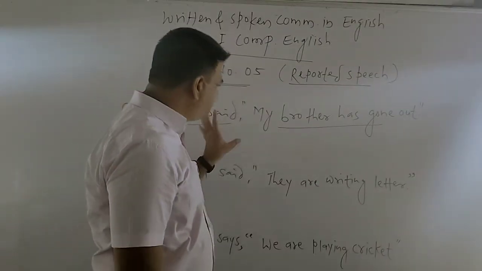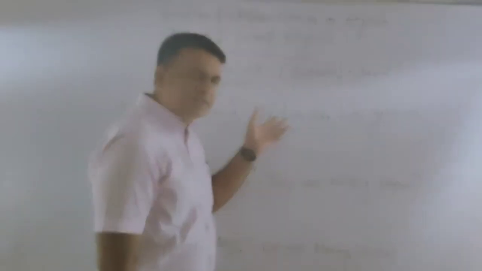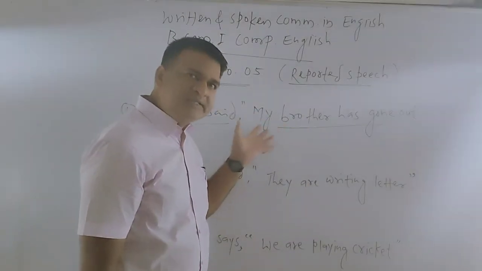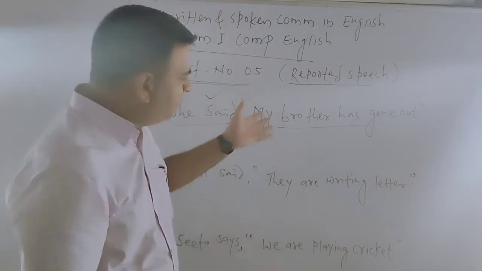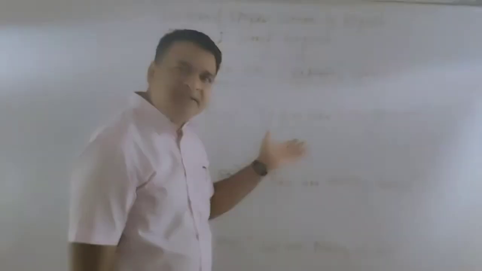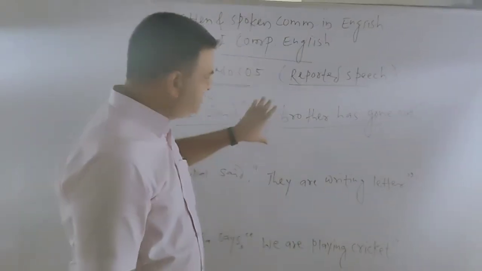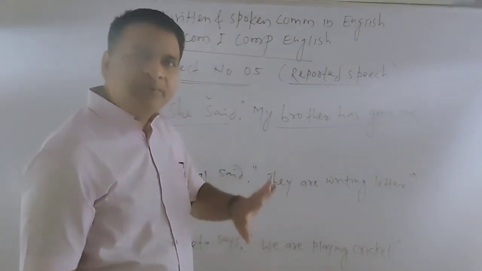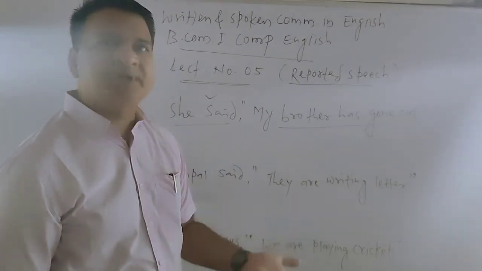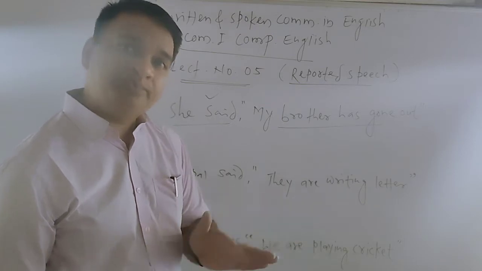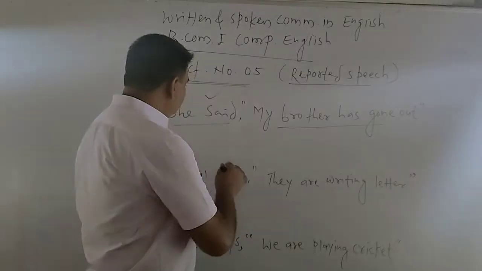When the reporting verb is in the past, the content inside the inverted commas we have to change into its respective past. Suppose it is in present perfect, we convert it into the past perfect. So the answer will be,